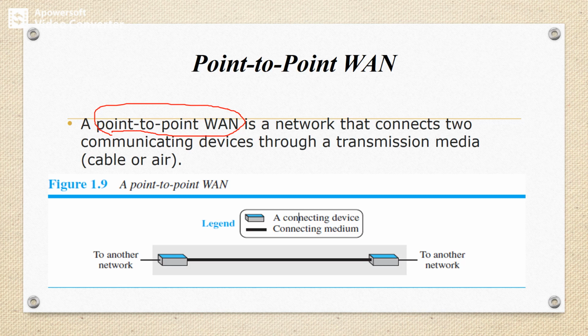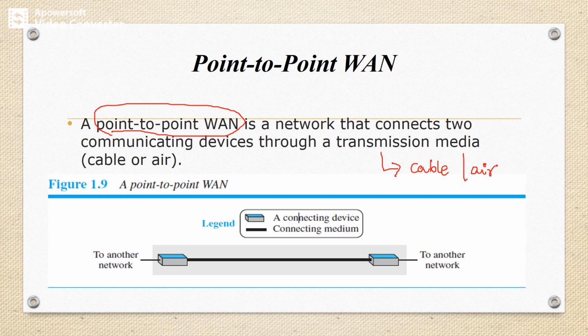This transmission medium may be either cable or air. So in the case of point-to-point WAN, a network connects two communicating devices with each other. So we have one network over here.